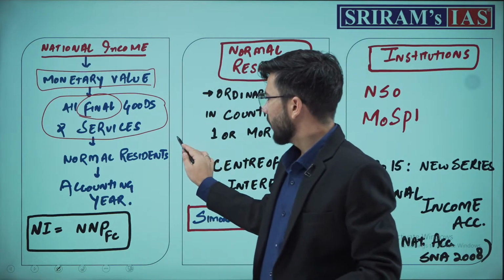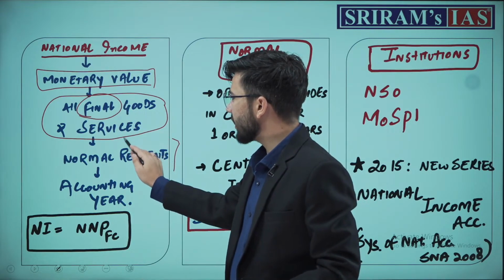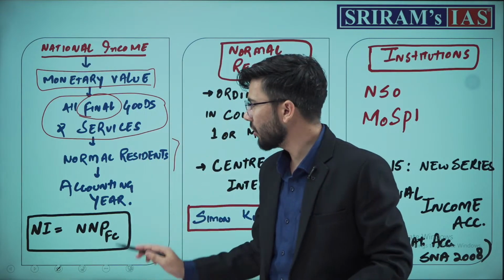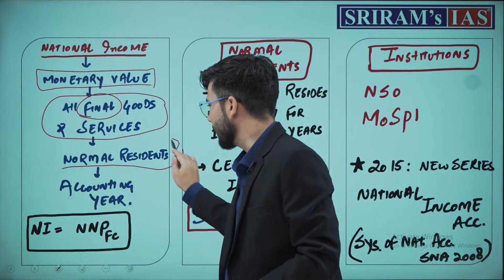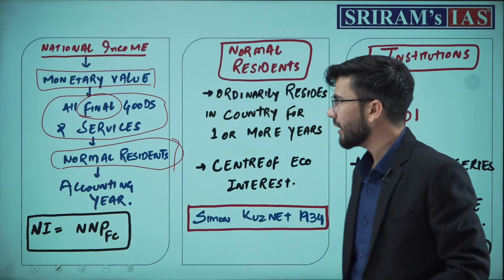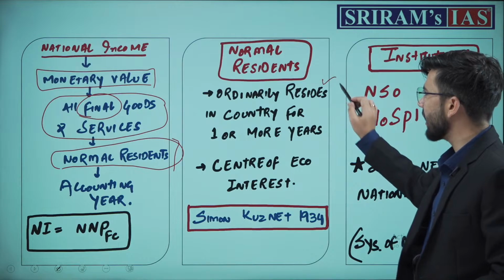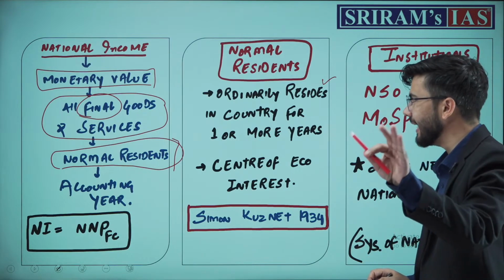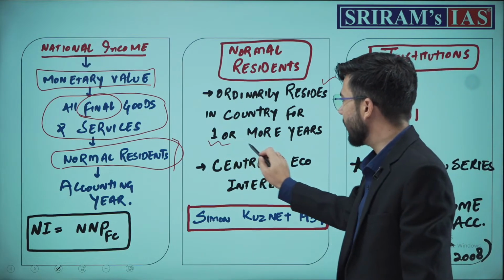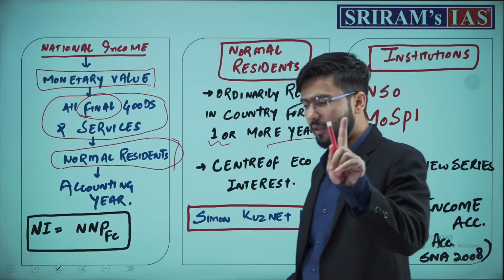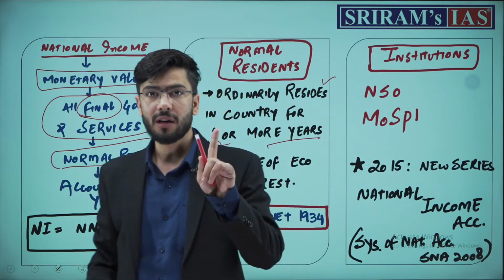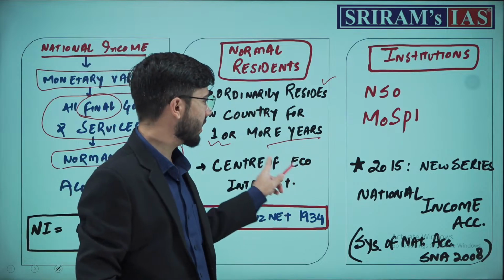Now, all the final goods and services which are produced by normal residents of country. Who are normal residents of country? These are the people who are ordinarily residing in a country for 1 or more years. If they are residing in our country for 1 or more years, these definitions are very much important.